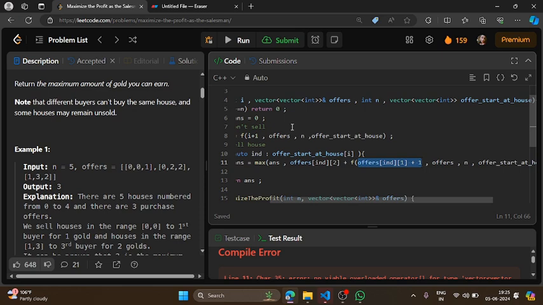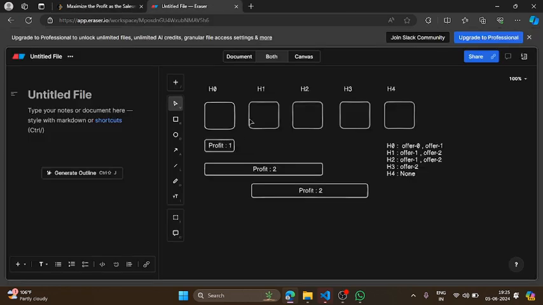This is because, suppose in this particular example, I am choosing the offer number 1. Right. So if I'm choosing the offer number 1, then I will not be able to choose any houses which are included in this particular offer, right? So in this case, I have house number 0, house number 1, and house number 2. So I will not be able to choose any of these houses which have already been chosen by this offer, right?